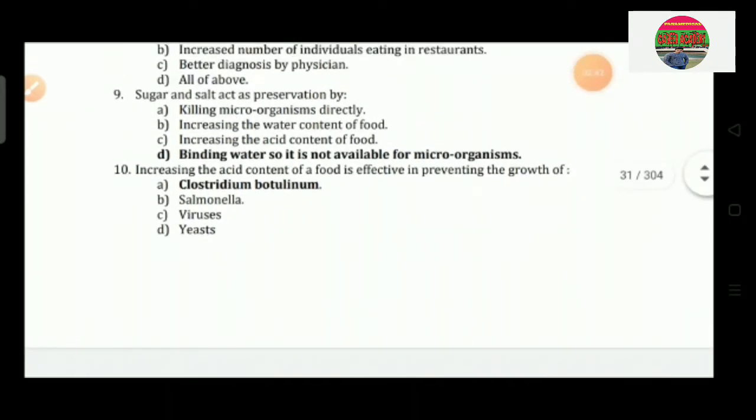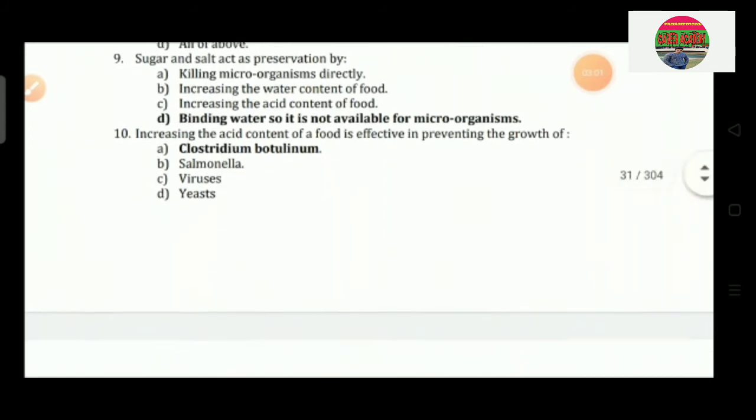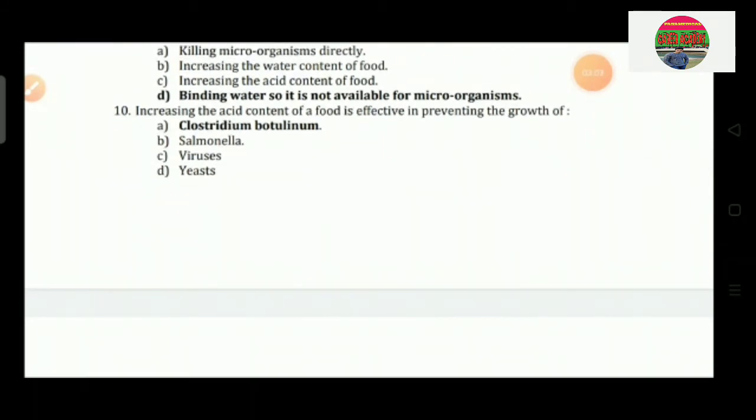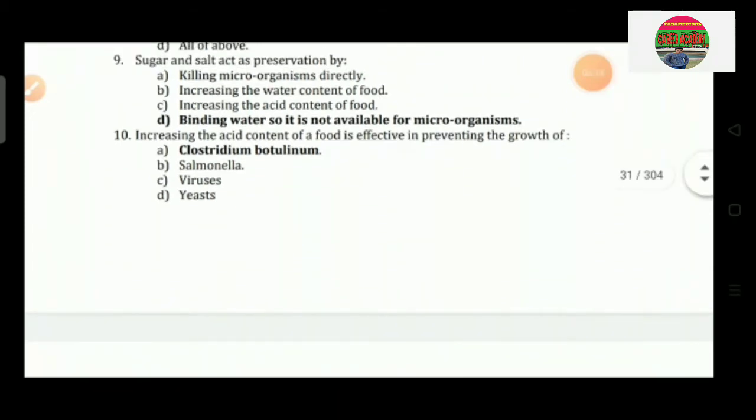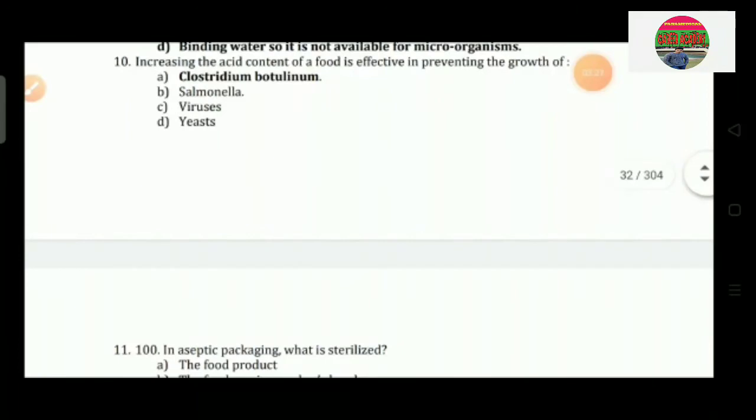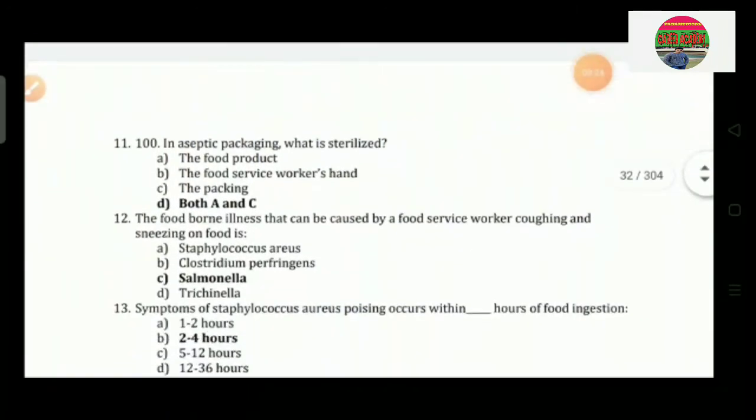Question number 9: Sugar and salt act as preservatives by option A killing microorganisms directly, option B increasing the water content of food, option C increasing the acid content of food and option D binding water, so it is not available for microorganisms. So the correct answer is option D. Question number 10: Increasing the acid content of food is effective in preventing the growth of option A Clostridium botulinum, option B Salmonella, option C virus and option D yeast. So the correct answer is option A, Clostridium botulinum.